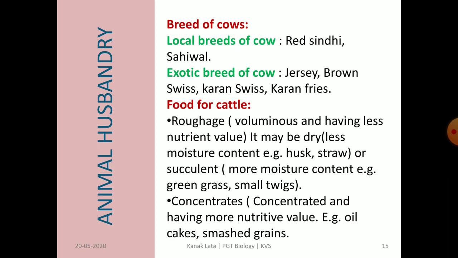Now we will see about the food for cattle. As we have earlier seen, food of cattle includes both roughages and concentrates. Roughages are voluminous and have less nutrient value. They may be dry like husk and straw, or succulents like green grass and small twigs. Concentrates have more nutritive value. Examples of concentrates are oil cake and smashed grain.